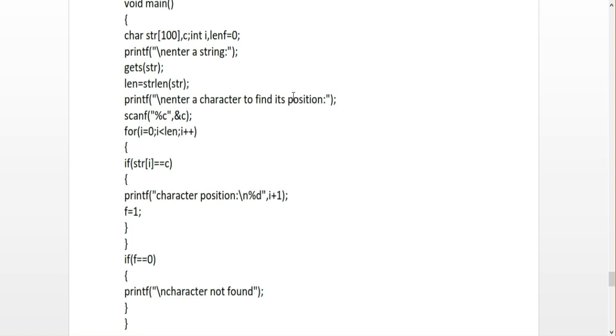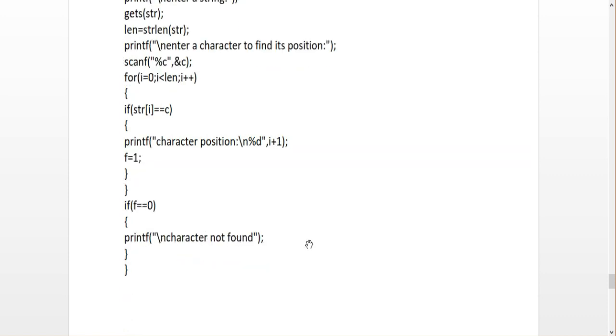P and the checking character, O and the checking character, S and the checking character. So one by one, each character will be checked with the corresponding input character. If it is matched, the corresponding position will be printed. Otherwise, a character-not-found result will be printed. So this is a simple program for understanding how to find the position of a given character in the string.